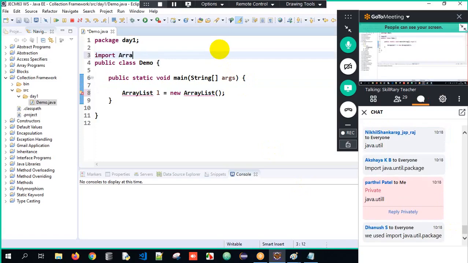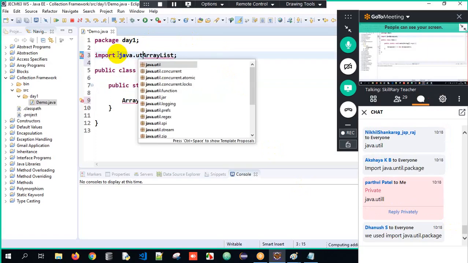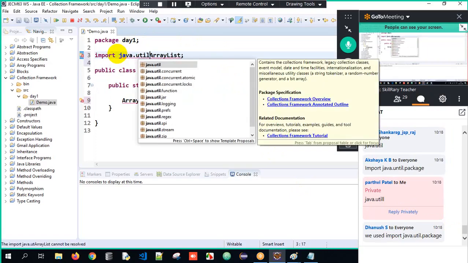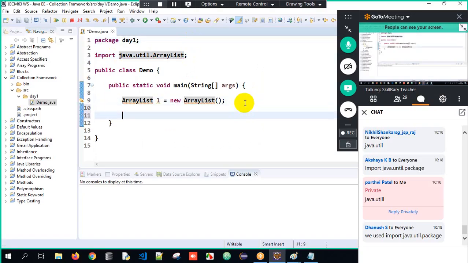Import ArrayList class. But from where should I import the ArrayList class? From the java.util package. So from the java.util package, I have to import the ArrayList class here. Clear? Done.